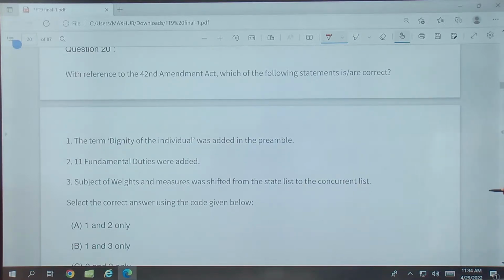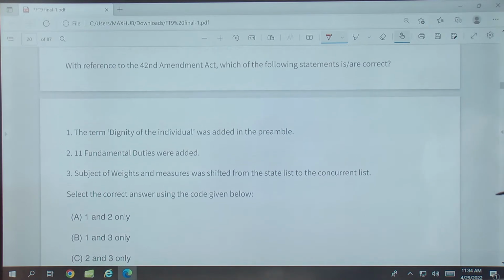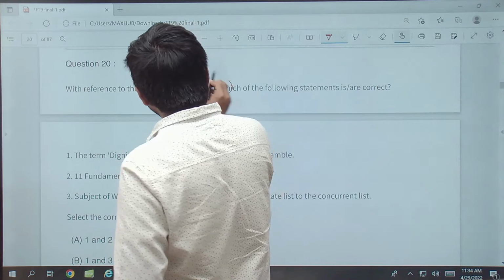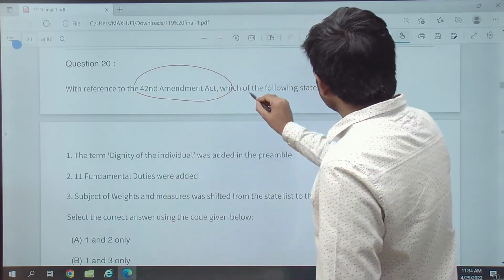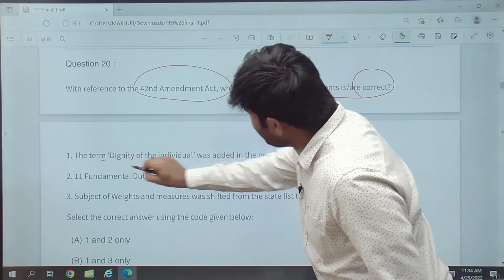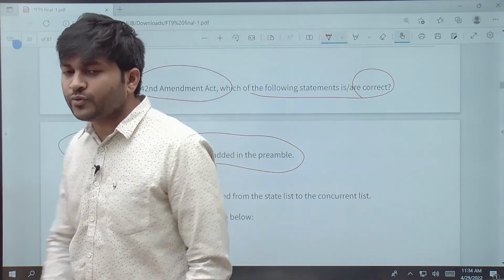Now with respect to the 42nd Amendment Act, 1976, which of the following statements are correct? The term dignity of the individual was added to the preamble. This is incorrect over here.